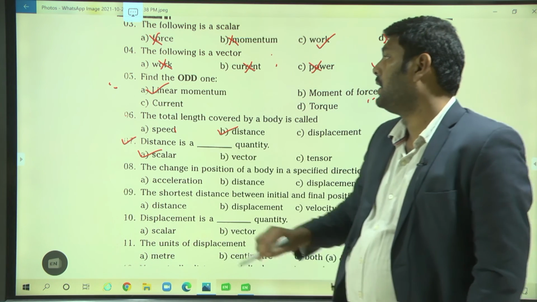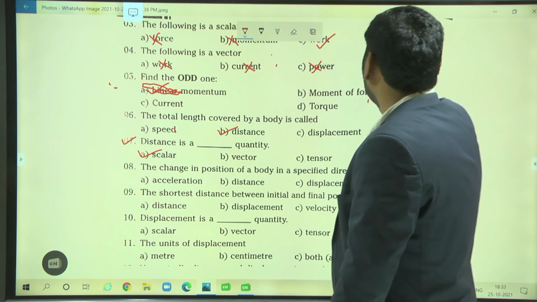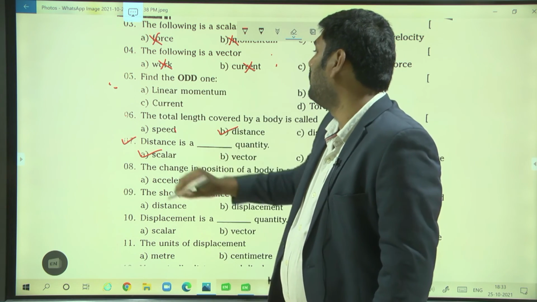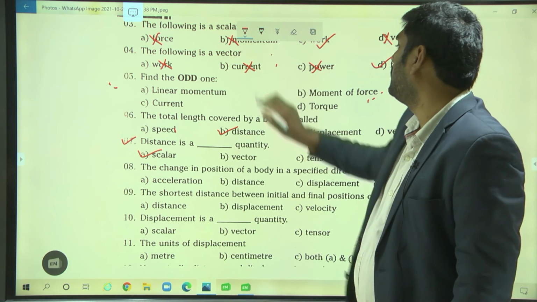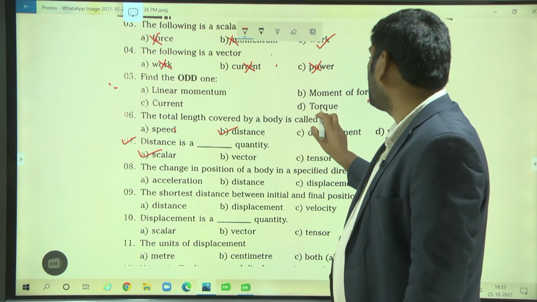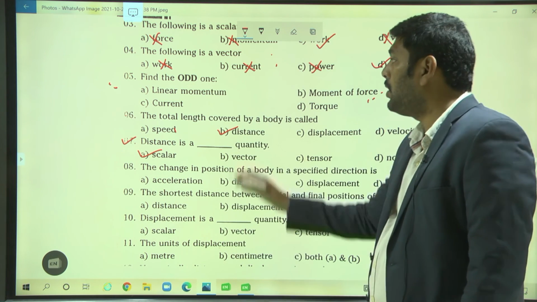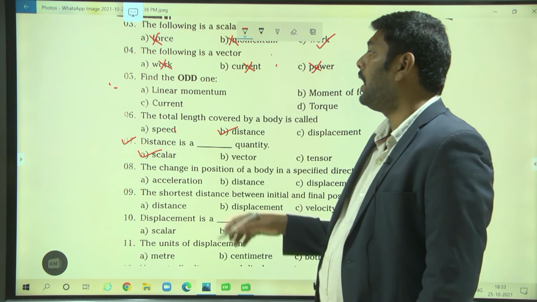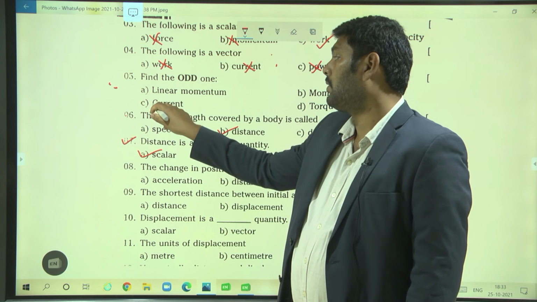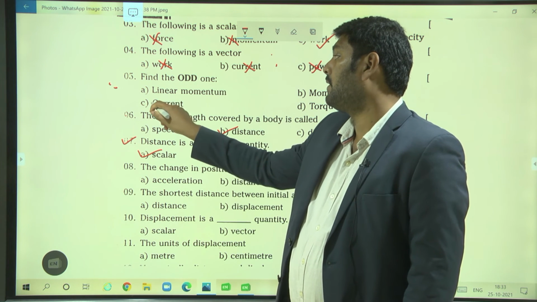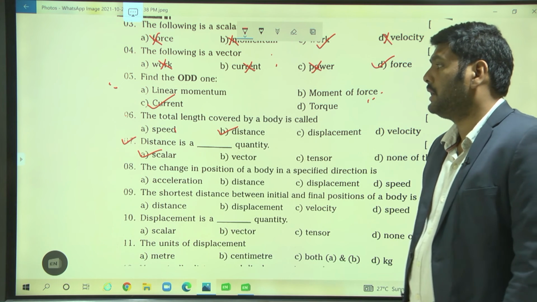Linear momentum is a vector, moment of force is also a vector, and torque is also a vector. Current is not a vector. So among the four options, the odd one is current, because it is a scalar quantity. That way we can find the answers.